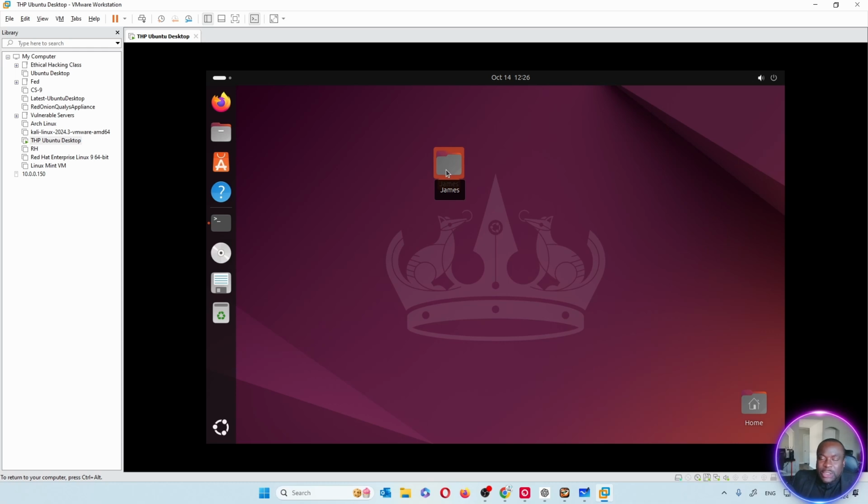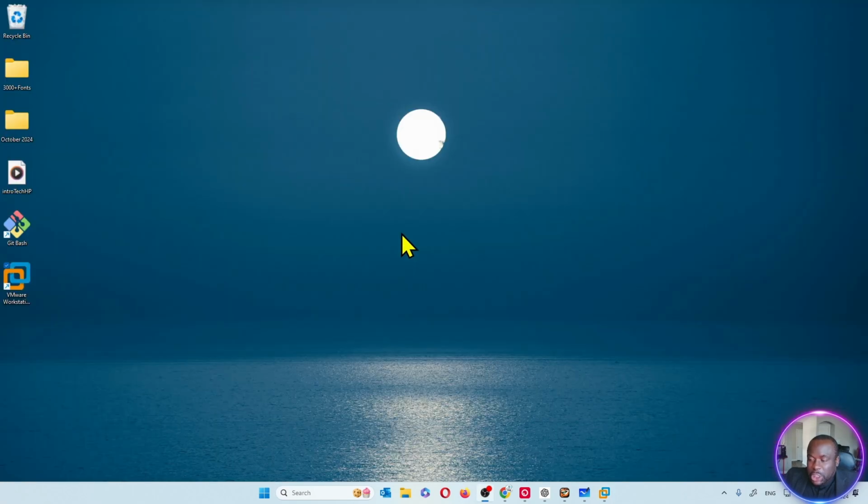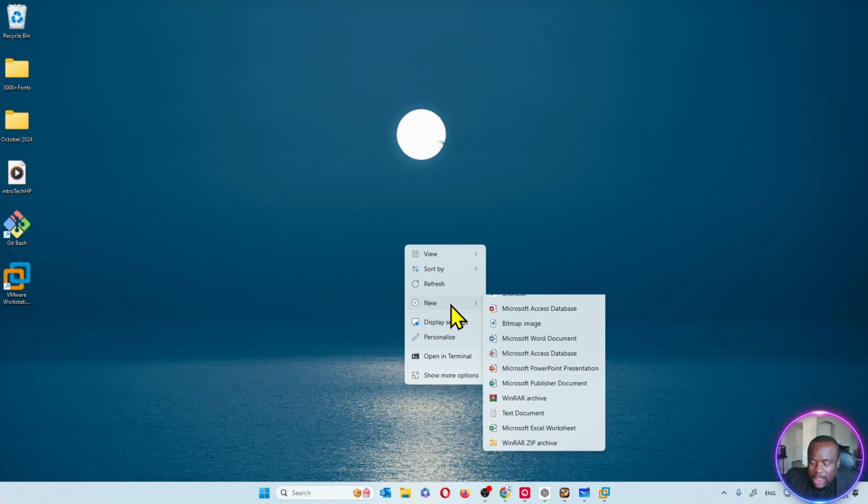Most of the time in Linux, you will not hear the word folder, you will hear a directory. A directory. That's what we call a folder. And it's the same thing in Windows. If you go back to your Windows machine and you want to create a folder, I can right click. I can create another folder.